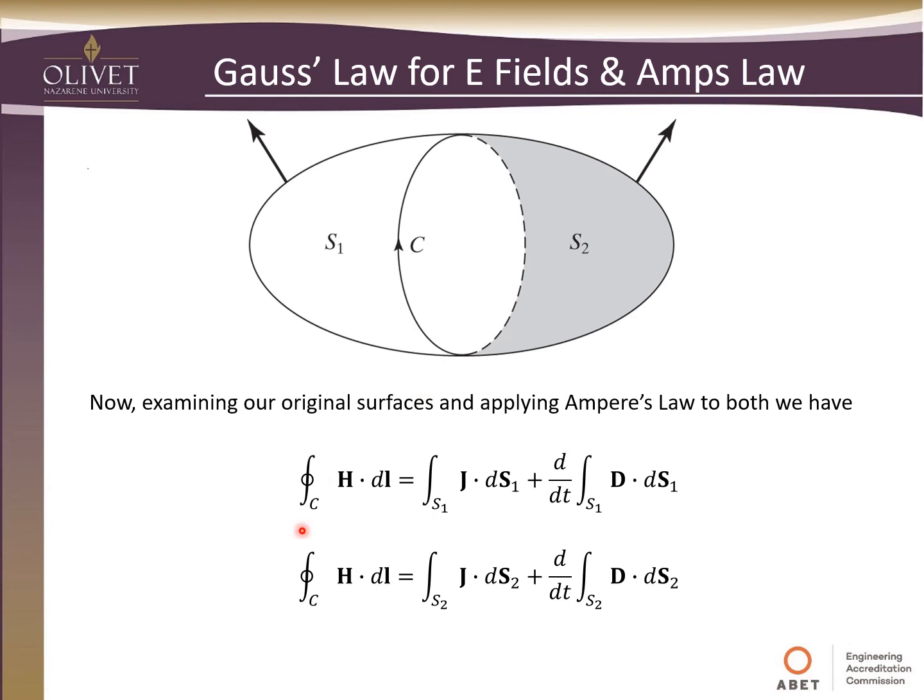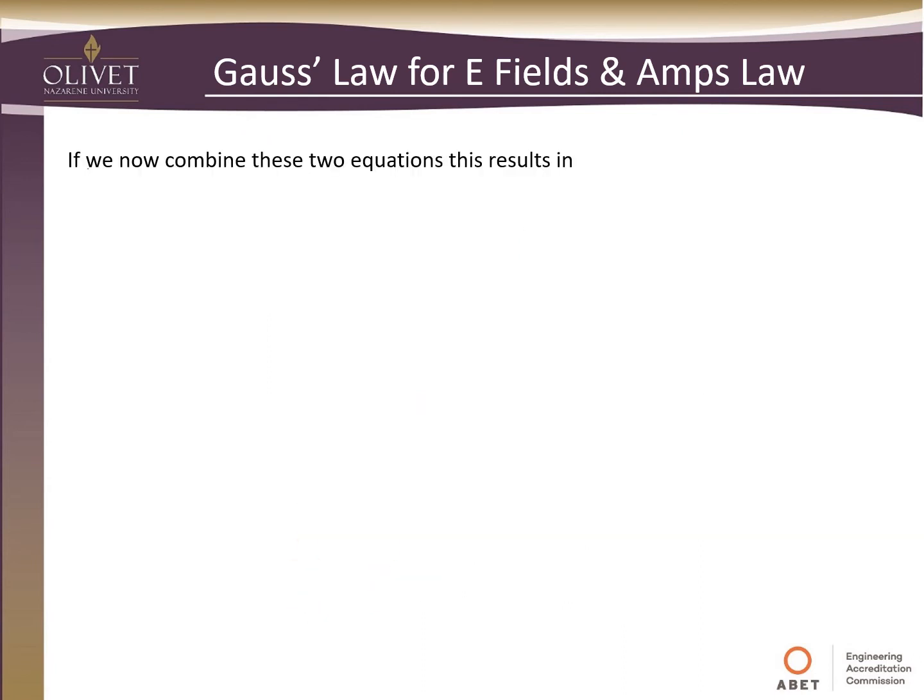We notice you have the same thing on the left side of this equation, so that would allow us to combine these to say that the total current flow through S1 and S2 plus the total displacement current through S1 and S2 has got to equal 0.